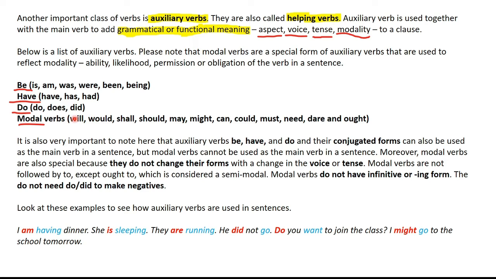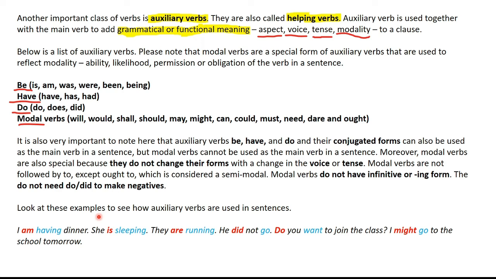Same is the case with will. When will is used as a modal, it will not change its form with a change in voice or tense. Another special thing about modals is that they do not have infinitives or ing forms. Willing is not a modal verb. Will is a modal verb. Shall, should, may, none of them has an ing form or a bare infinitive form. And moreover, they do not need do, did to make negatives.